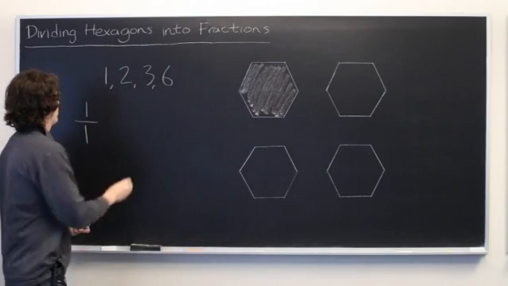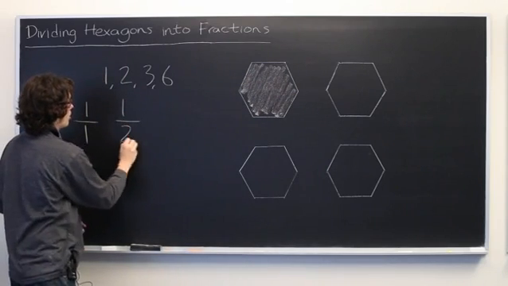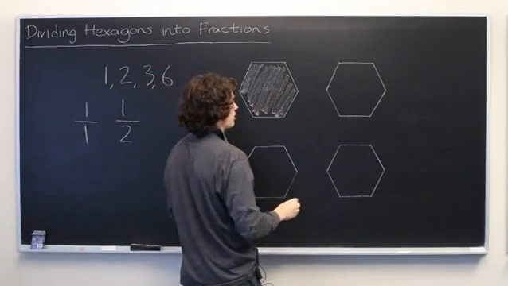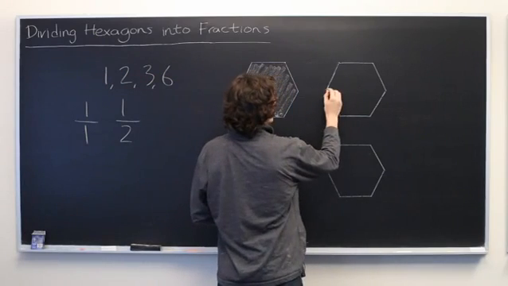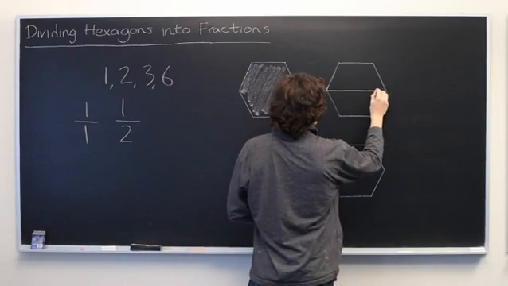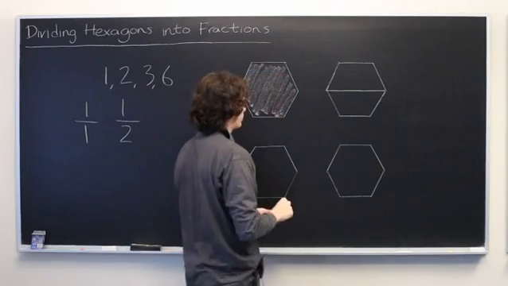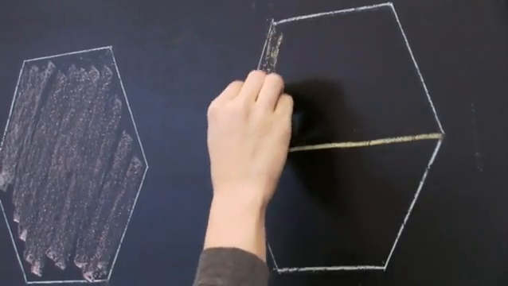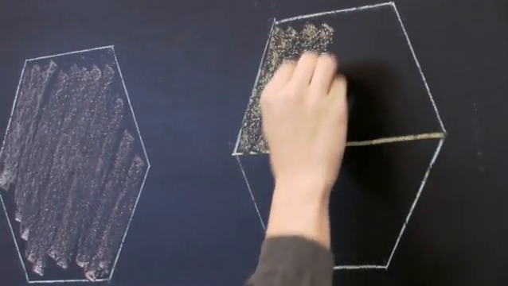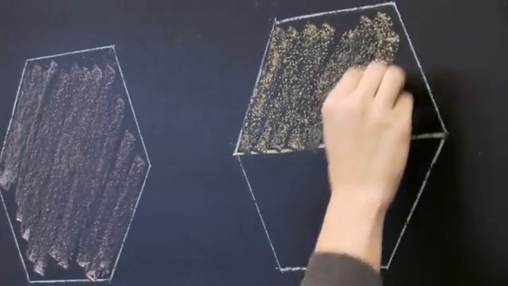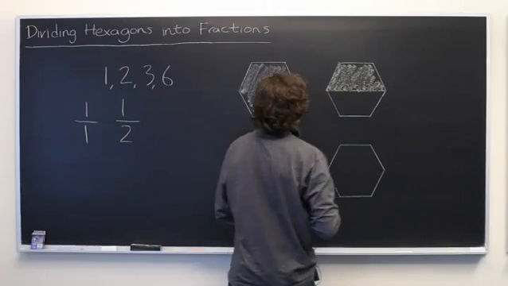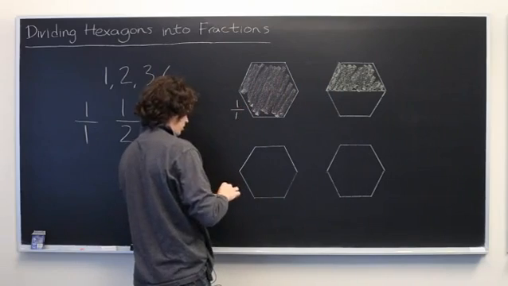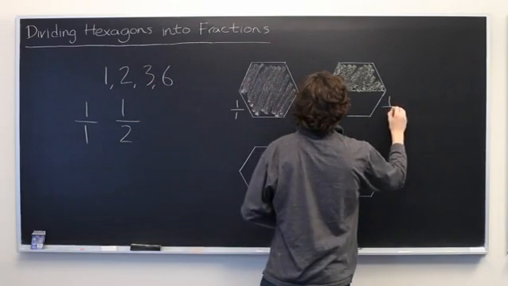Next, let's talk about if we want to shade 1/2 of a hexagon. So first we'll take one of our hexagons here and we'll divide it in half. Just draw a line right across the center. And pick one of our 2 sides and we'll shade it in, just like we did before. One-half. And we'll label these just so we can keep track of which one's which. 1/2.